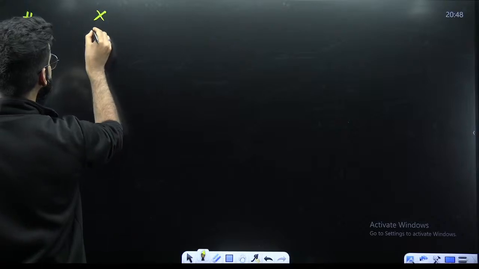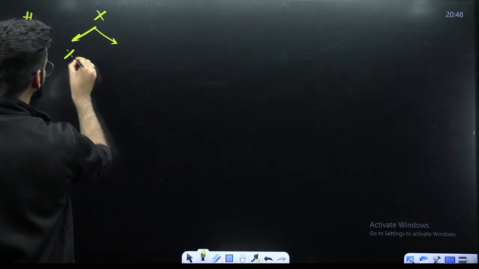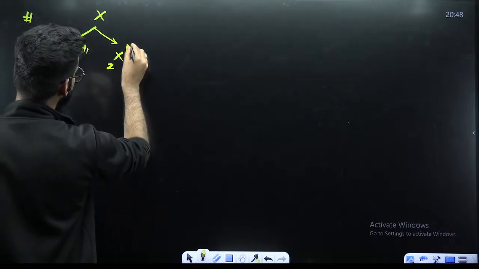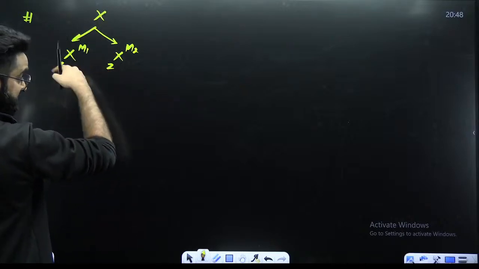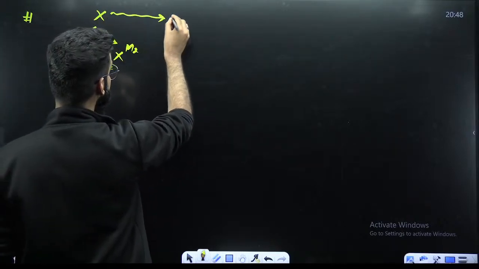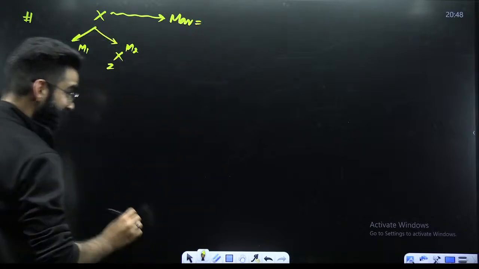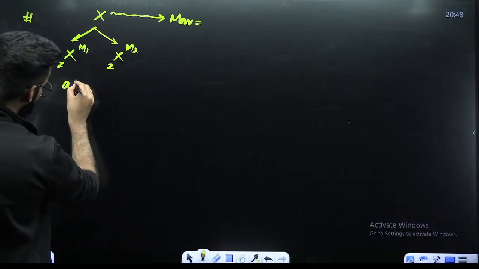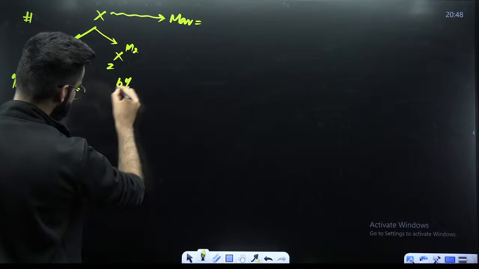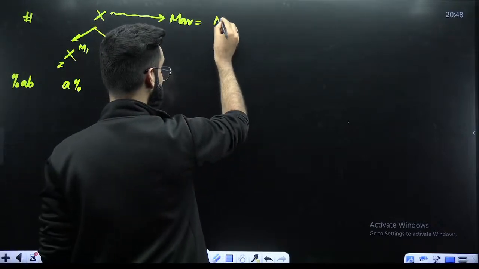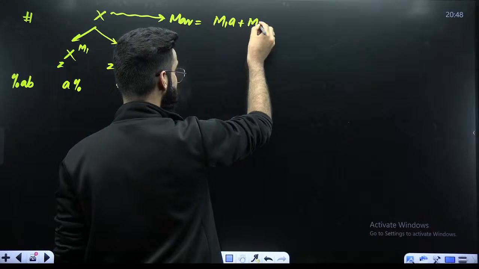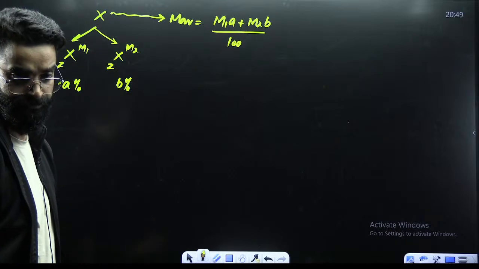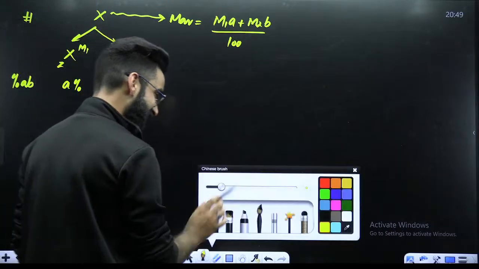Now, guys, one more important thing. For example, you have got the element X. Imagine that this X has got isotopes. These are the atoms of X which have got the same atomic number, but their atomic mass are different: this M1, this M2. Whenever the element exists in the form of isotopes, we calculate the average atomic mass for that element, which is represented by MAV. In order to calculate it, I need the percentage abundances of these isotopes, represented by A% and B% respectively. Now we'll be using the formula. You know it: M1A plus M2B divided by A plus B. That A plus B value is always 100. That's something which we know. Now, people, remember one simple thing.